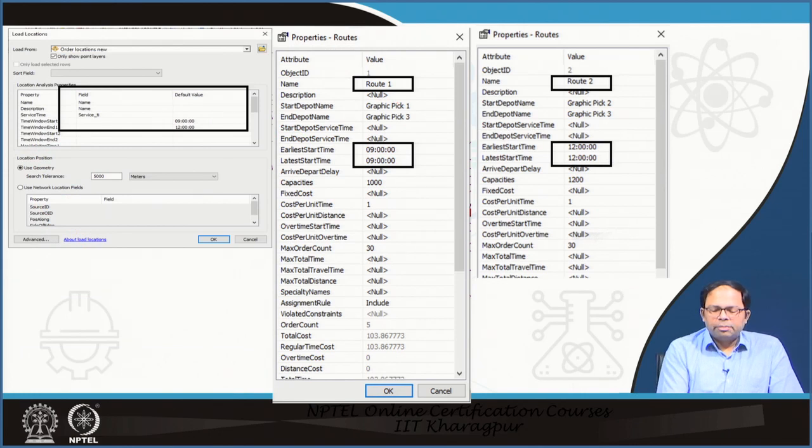Like for two separate routes, we have got two start times. One is at 9 o'clock, one is at 12 o'clock. If we do this, that means the vehicle, once it ends, can again go and start the next area. Zone by zone, it can also cover the different areas. Or then we can also set the cost as well as the maximum order capacities and so on.